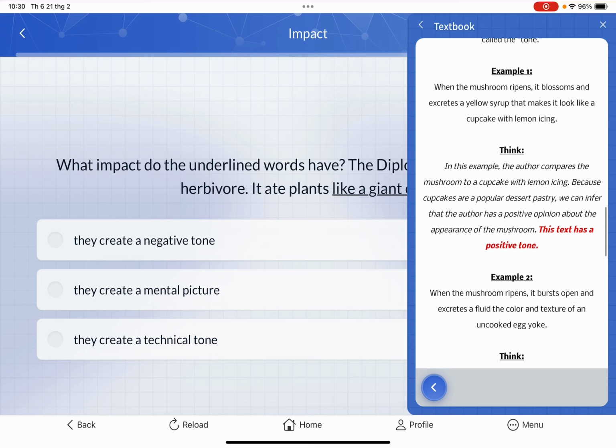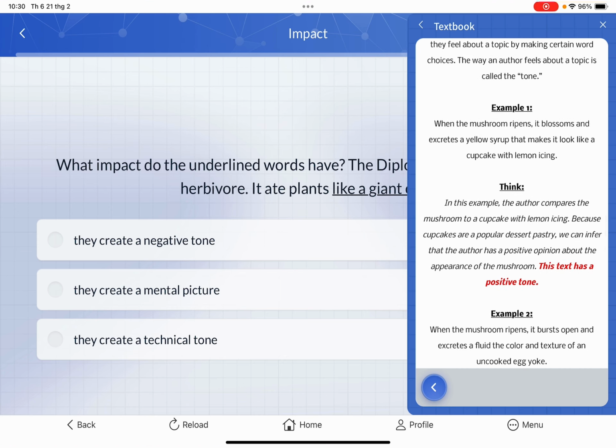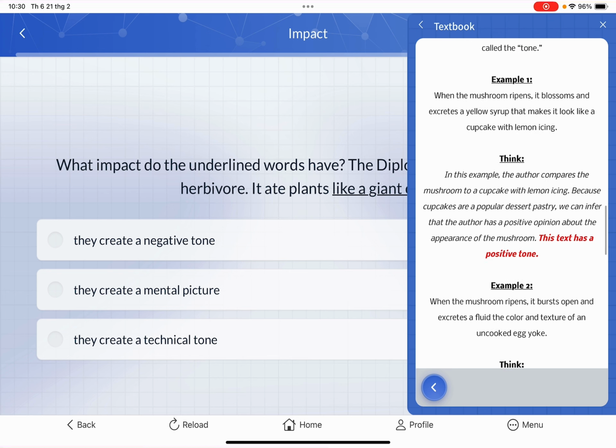Okay, so in these two examples, they are basically telling us about the same mushroom and how it ripened, but the way the author expressed it is different. Although both of them express a yellow color, one says that it looked like a cupcake with lemon icing.